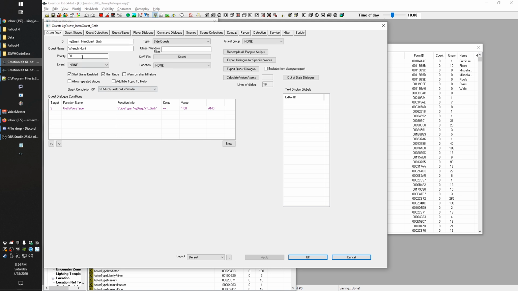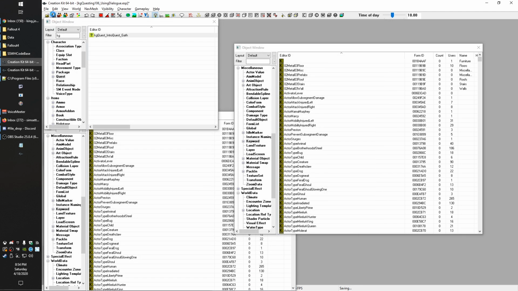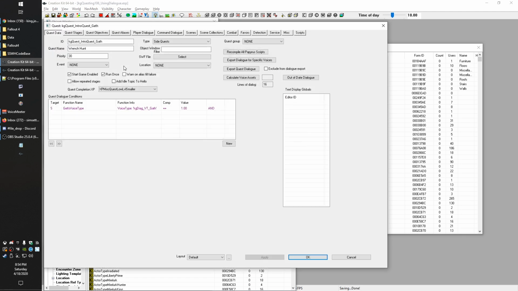All right, so now our stuff is set up so that when we give them objectives, they're actually going to show up. So the wrench, this will show up as a quest for them. It's got the side quest flag so that it will show up. So you need to have the type selected and you need to have the name, and then the XP will make sure that they actually get a reward at the end. So we'll go ahead and hit OK and save once more. All right, so now we've got a lot of it done.